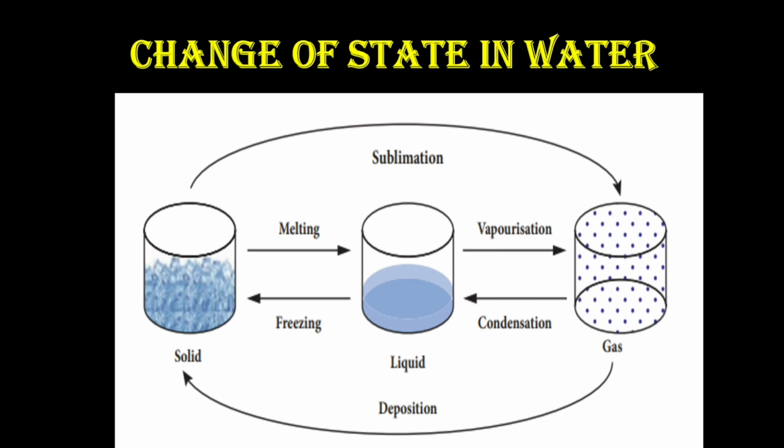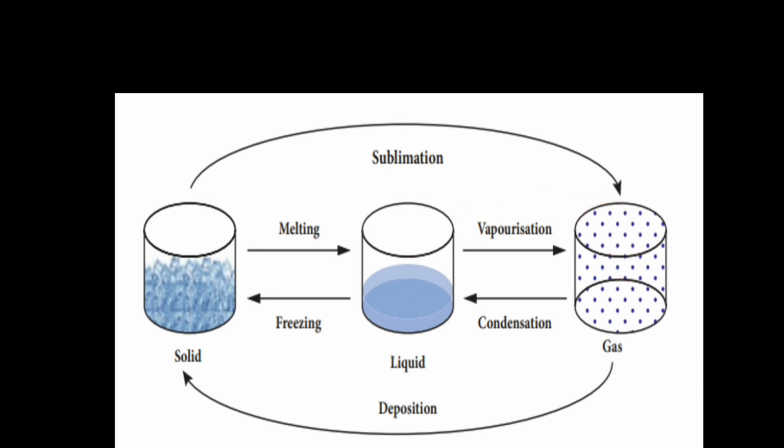Next change of state is from liquid to gas. When the heat is supplied to water, it will boil and the water starts to convert into vapor, that is gas. That process is called vaporization.